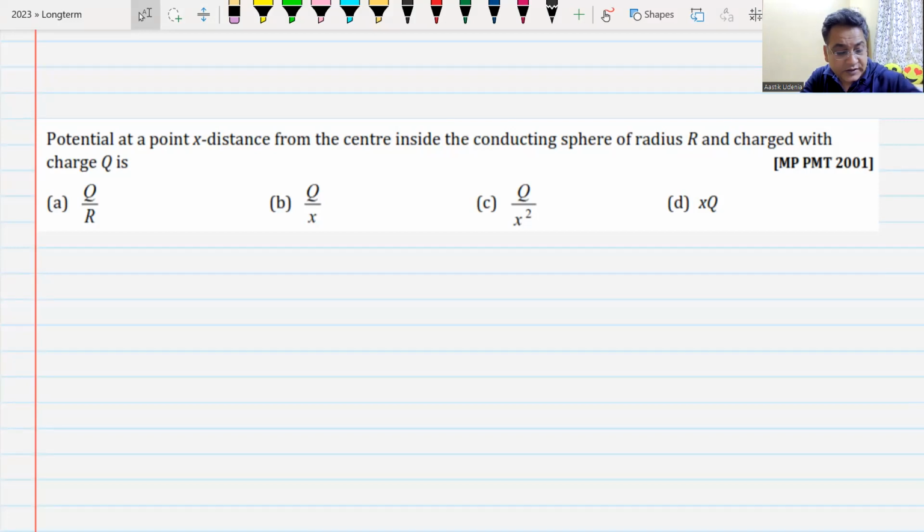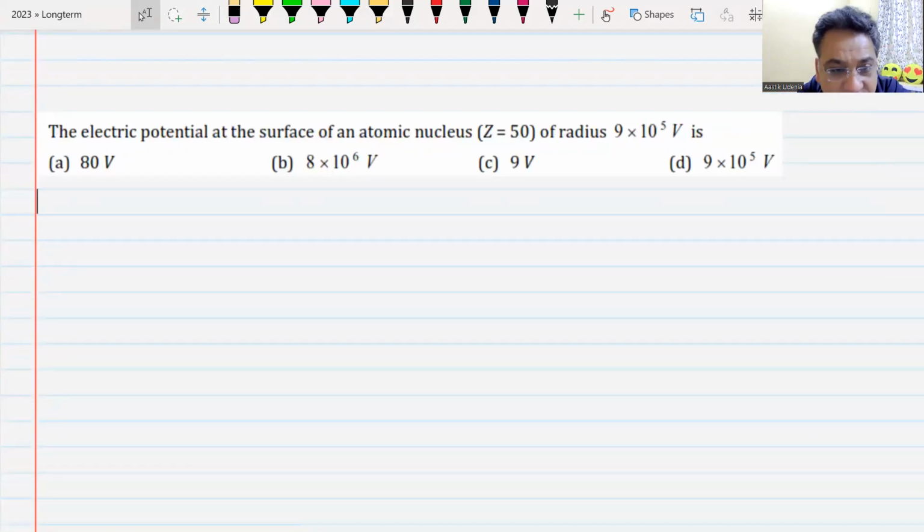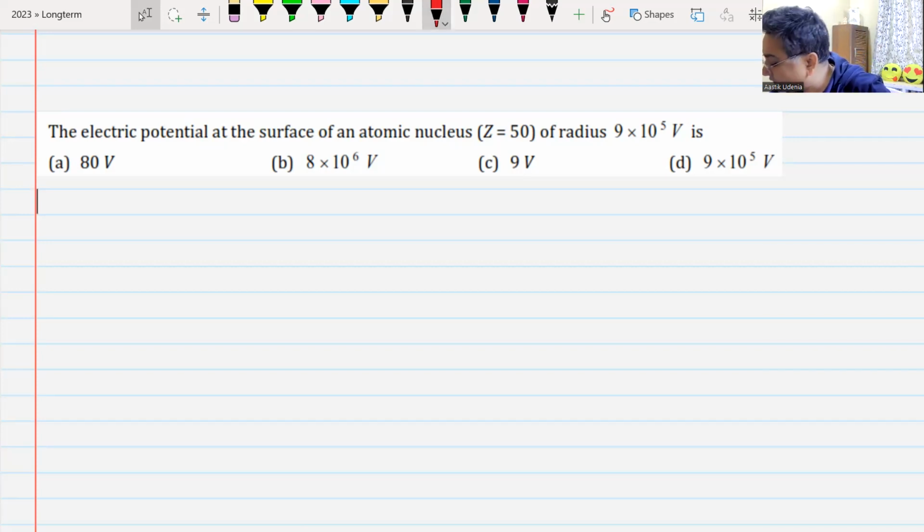Remember this. Next one. The electric potential at the surface of an atomic nucleus. You have a nucleus whose atomic number is 50 and radius is 9 into 10 raised to the power minus 15. That was a misprint; it is 9 into 10 raised to the power of minus 15.